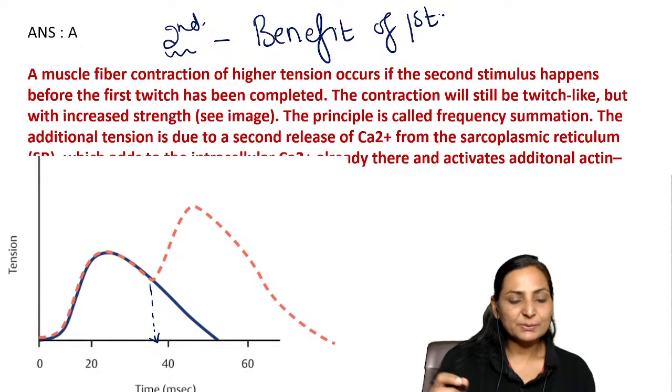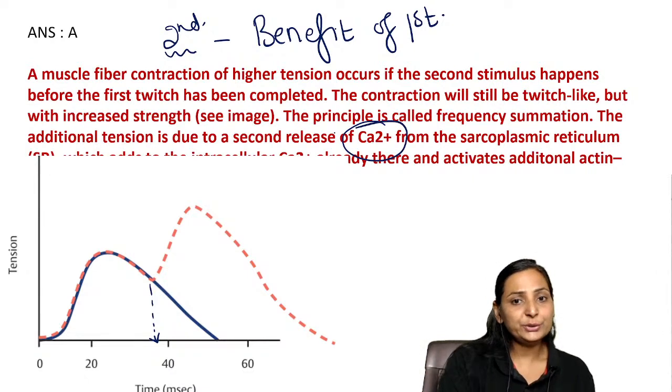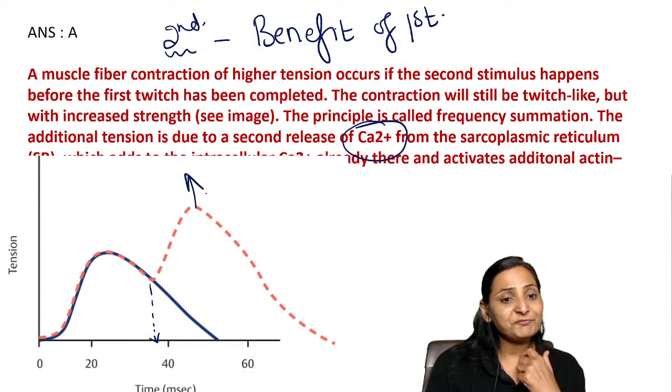So whatever changes were brought about by the first stimuli, that is decrease in viscosity, increase in temperature, increase availability of the calcium ion, they were all utilized by the second stimuli, and therefore we got a force of contraction even more than the first one.